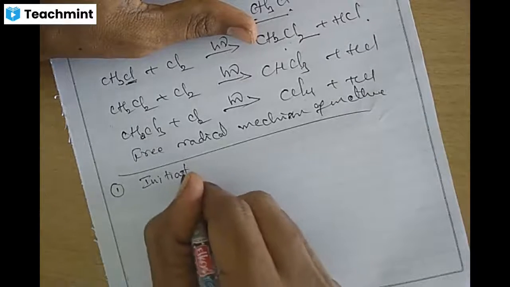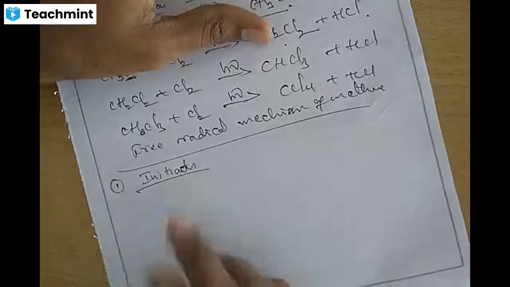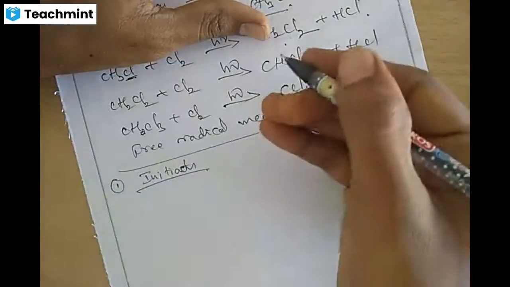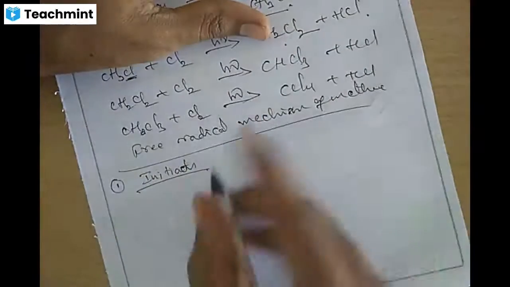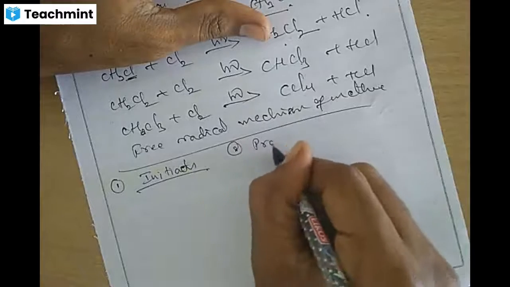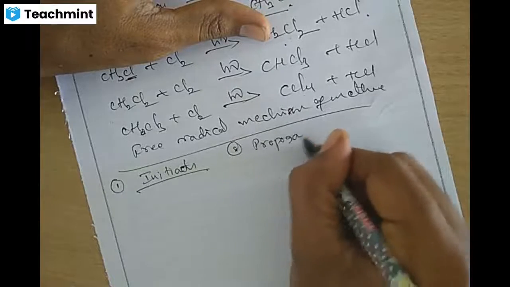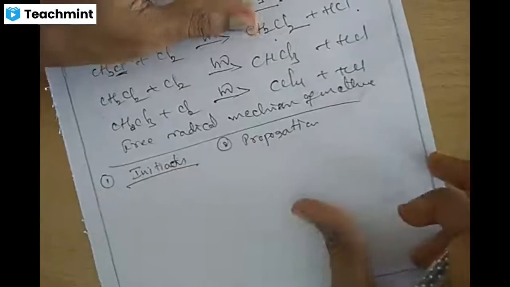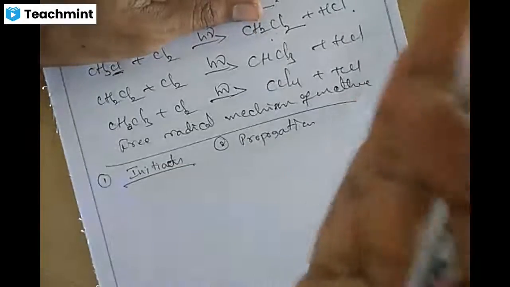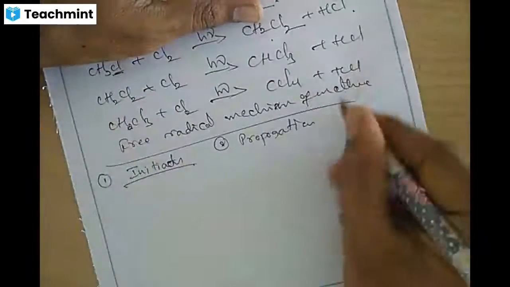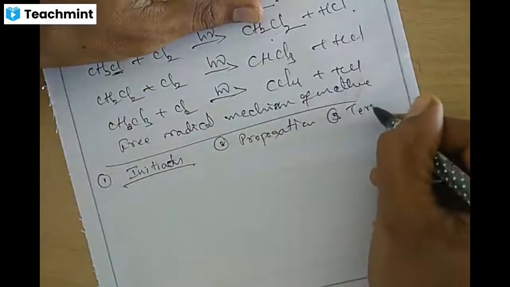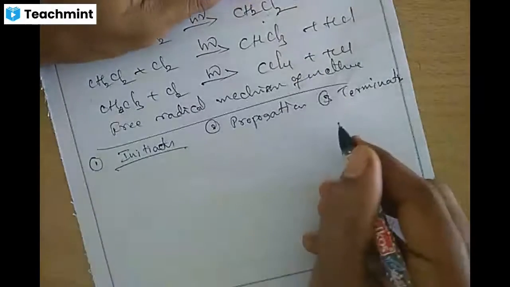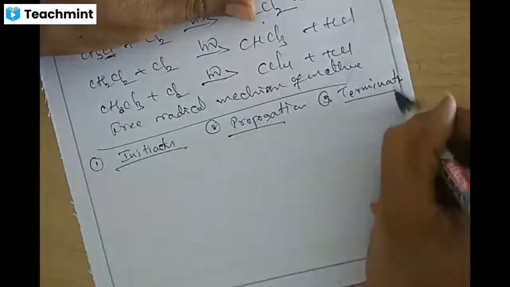Once it begins, it continues, and we call that propagation. It keeps moving. After propagation, at last it should end. The third one is termination. Three steps: initiation, propagation, termination.